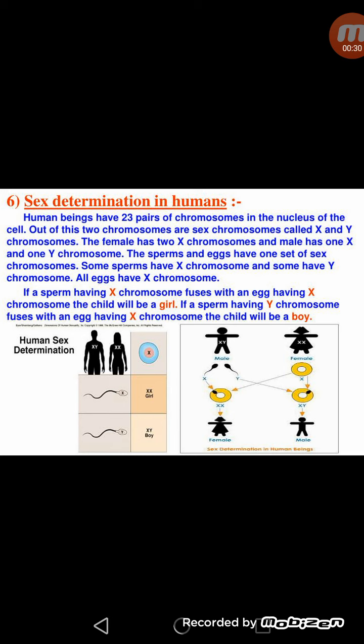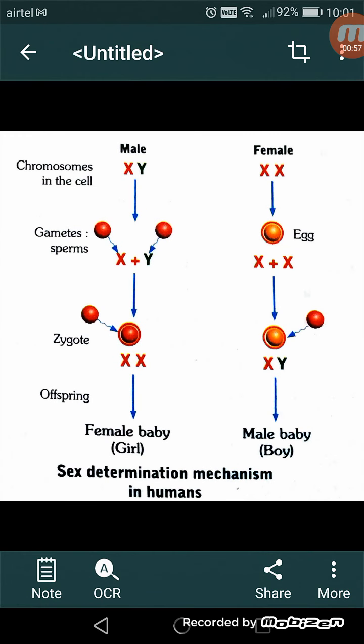Males consist of XY type of sex chromosomes, whereas females have XX type of sex chromosomes. And when the gametes like sperms and eggs are produced, they have only one set of sex chromosomes. Some sperms will have X chromosome and some have Y chromosome, whereas all eggs have only X type of chromosome. So we can say males have XY type of sex chromosomes in the cells, whereas females have XX type